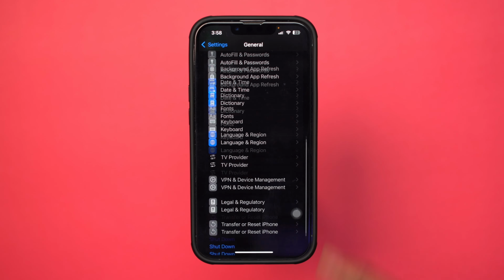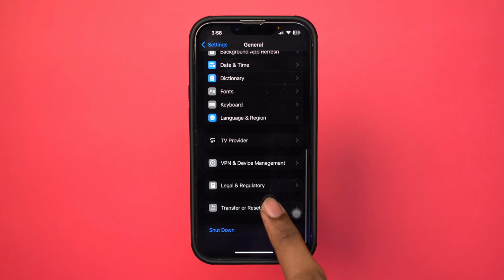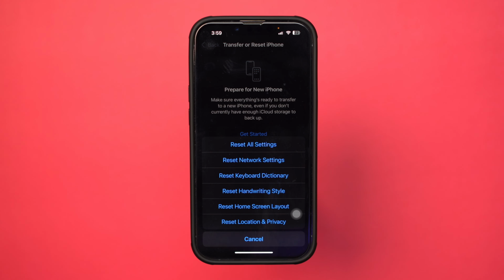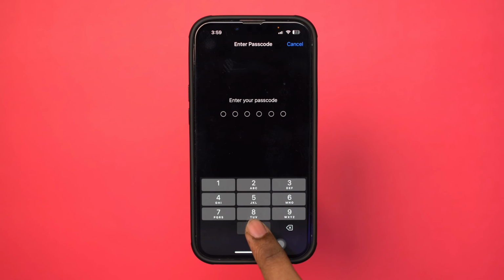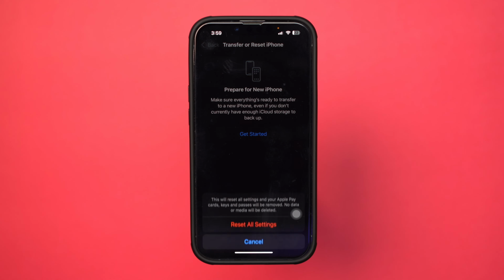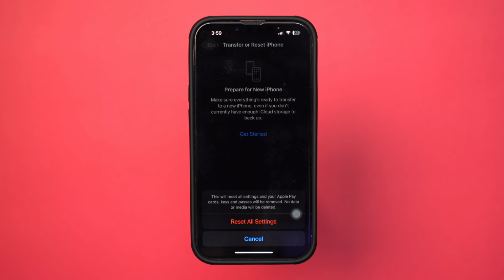Scroll down and tap Transfer or Reset iPhone. Tap Reset, then select Reset All Settings. This will not erase your data but will reset system settings. By following these steps, you should be able to recover your disappearing text.